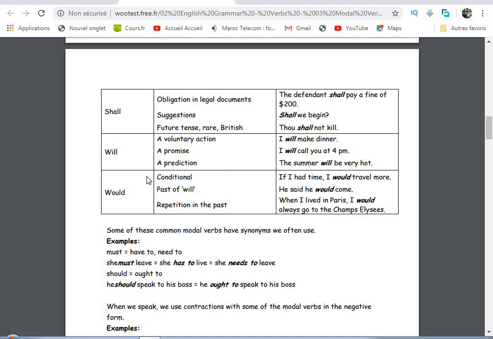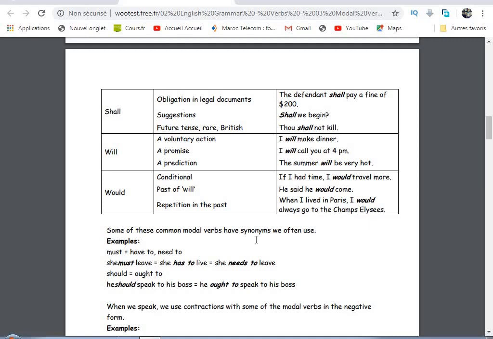Would, it could be for the conditional, and we have seen lots of sentences and examples in which we use would for conditional. If I had time, I would travel more. Would for the past of will, it could be taken as the past of will. He said he would come. So said here is used in the past. So will should be transformed into would. Repetition in the past. When I lived in Paris, I would always go to the Champs-Élysées.